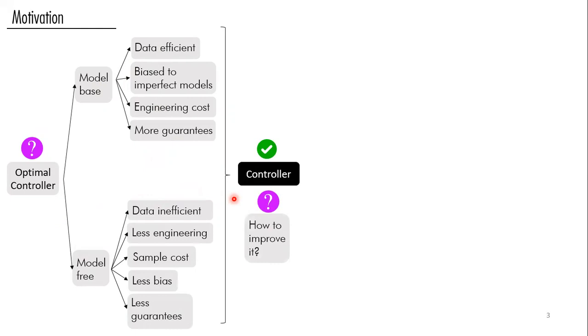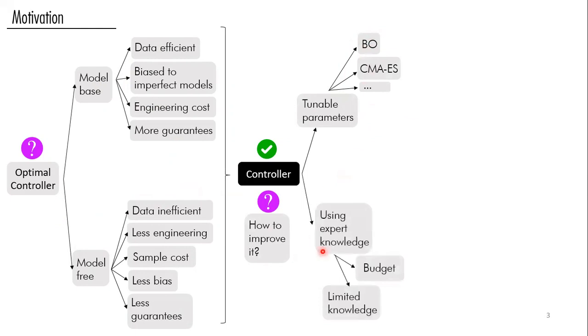A very common scenario in such a case is that we are probably still left with some tunable parameters that we can tune, for example, with Bayesian optimization or other algorithms, or we may still try using more engineering knowledge, maybe take our hand inside this black box again, come back here and try our best to improve this controller. However, we assume that we have also done the best we could on this level.